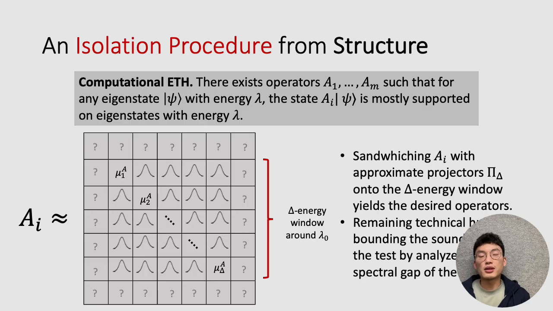This by itself isn't sufficient, because although there is some inherent randomness in these objects, we also need to show that there is some bound on the spectral gap on these operators in order to ensure that this mixing behavior happens quickly enough to give a polynomial time verifier. However, with all these tools put together, these operators AI suffice to form a sufficiently mixing family for our Hamiltonian, and allow us to construct a verifier, a unique QMA verifier for problems in QMA.